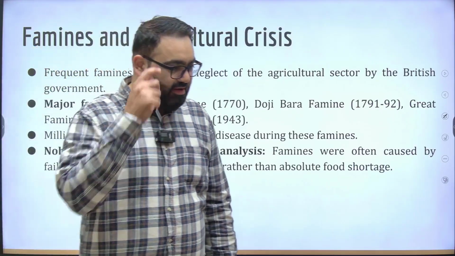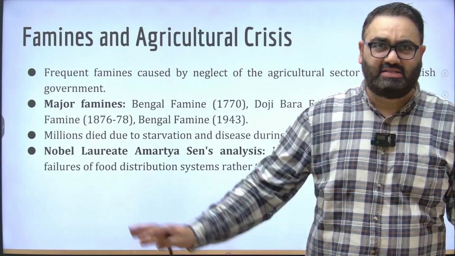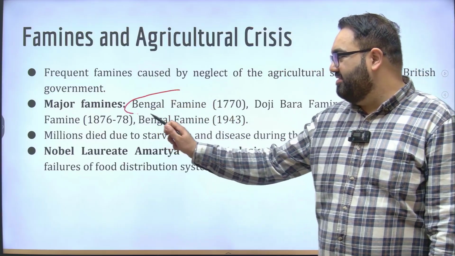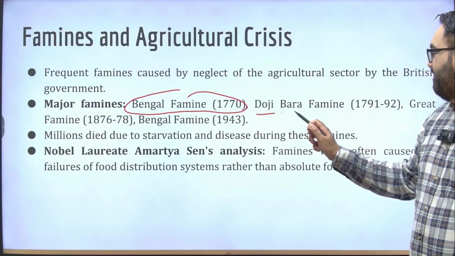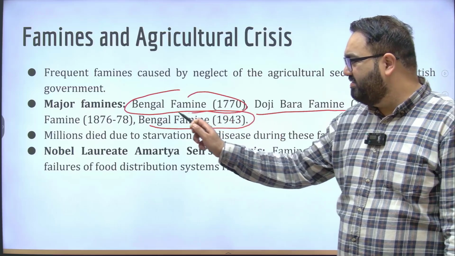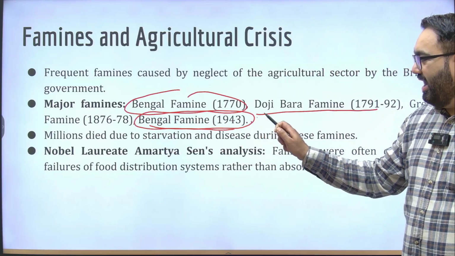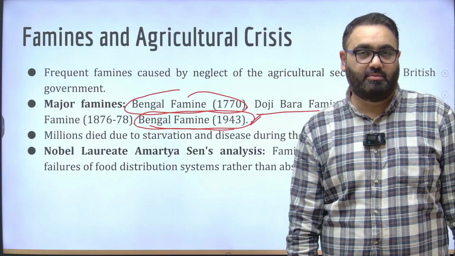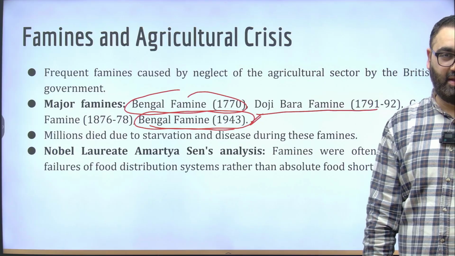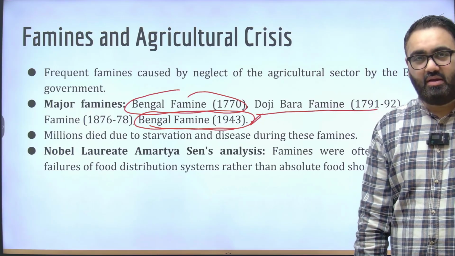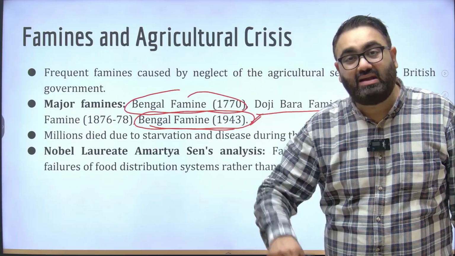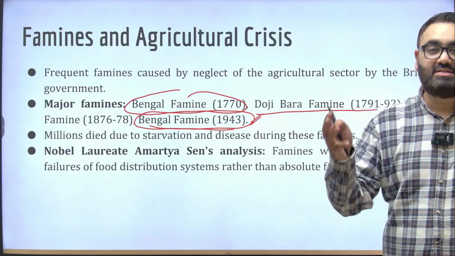We have been talking about multiple famines that India has faced. There are some examples that you can see here. One of the most infamous was the Bengal famine of 1770. There was the Doji Bara famine, the great famine of 1790, and the Bengal famine very close to our independence. This was the one I was talking about when Churchill asked whether Gandhi had already died or not. Together, millions and millions of people died in these famines. Imagine a country where the primary occupation is agriculture only. In that country, when lakhs of people are dying because of famine, it is nothing but a shame.